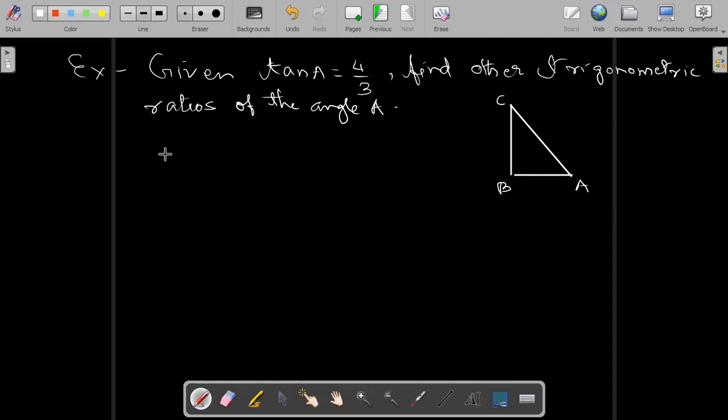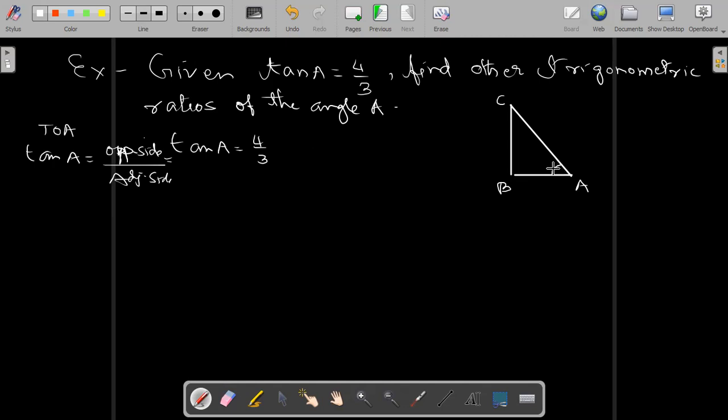Then we have tan A is equal to 4 by 3. And you know that tan A is equal to opposite side upon adjacent side. So the opposite side is 4. What is the opposite side here?